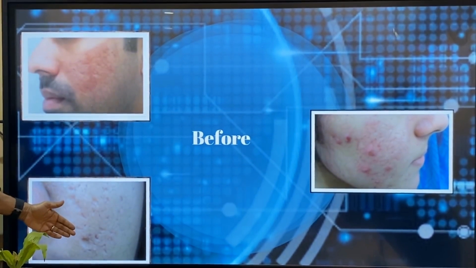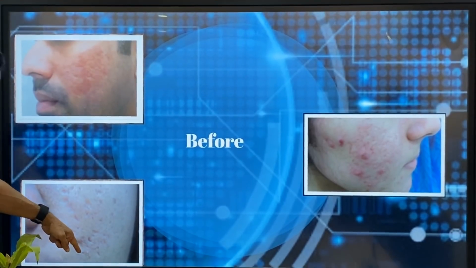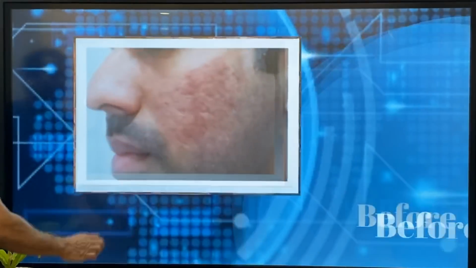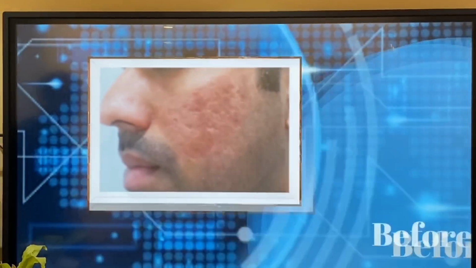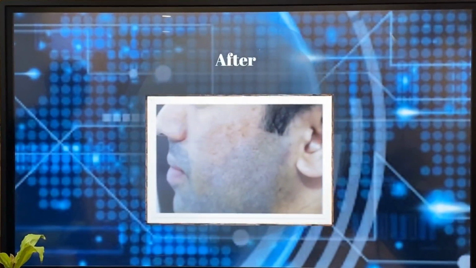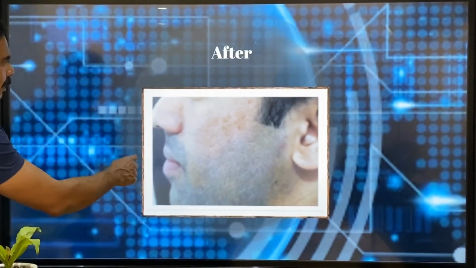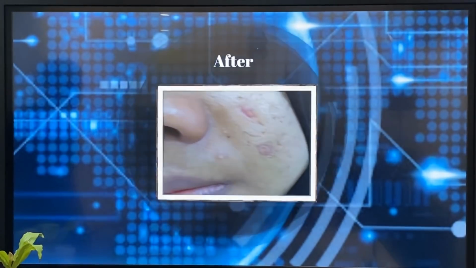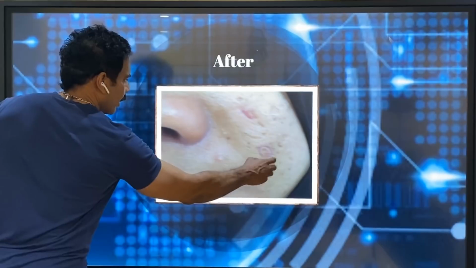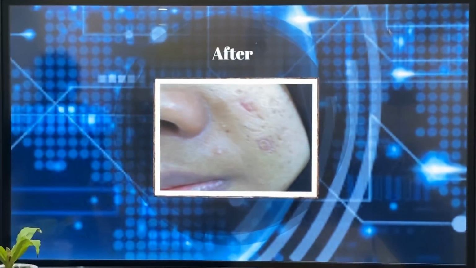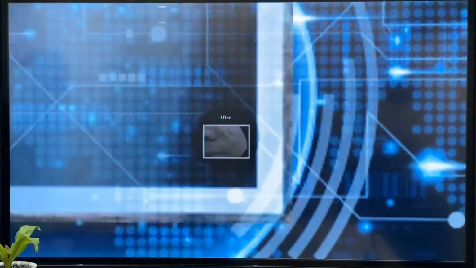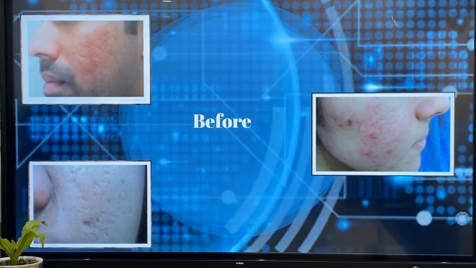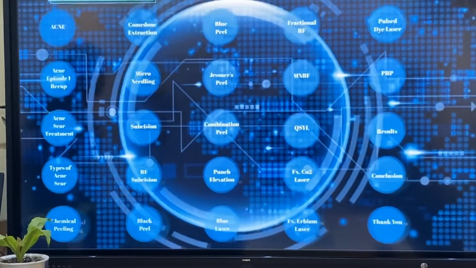Okay, and you can see before treatment, you can see these scars. And after the treatment, we can see this better improvement. Okay, this is the after treatment. These are the after treatment pictures of patients. Okay, you can see the punch. We elevated, the scars will be there, that will go after some time. We have put only few pictures here, and if you visit our website, you will see multiple before after pictures.